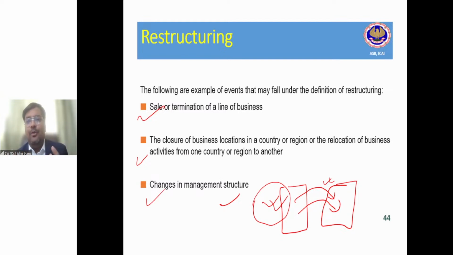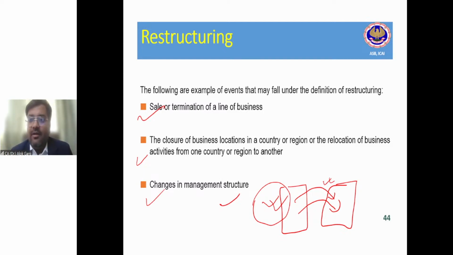Whenever companies do these kinds of things, remember there is an impairment indicator also: sale or discontinuation of a line of business. So again, it will call for a restructuring provision also. If a company is selling or terminating a line of business, probably some contract will become onerous.